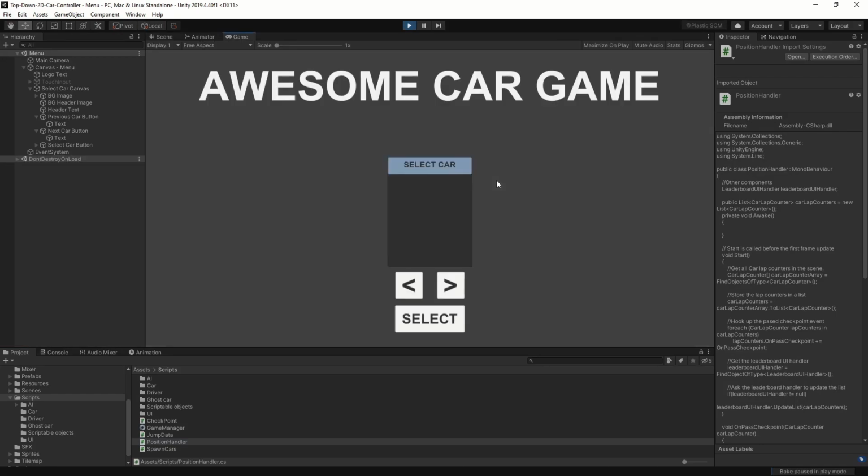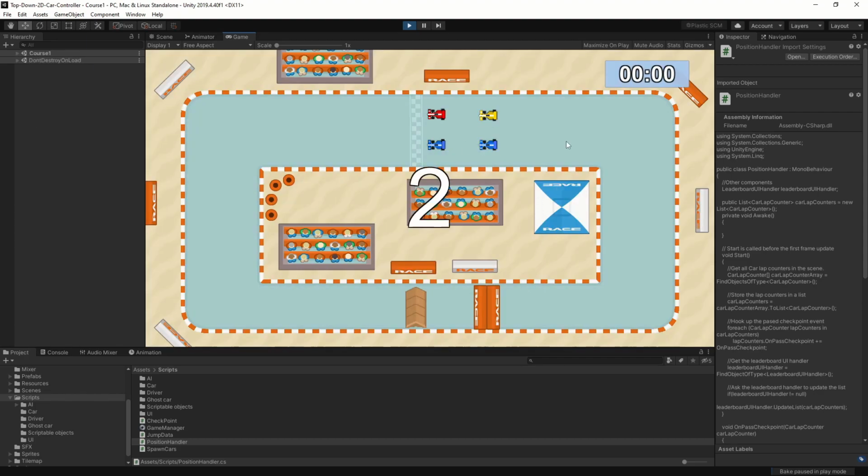So we have our car here. Let's select our red car, and we'll take it for a spin. And now everybody has 0 points in their championship. And let's just race like a crazy man and complete this very quickly.